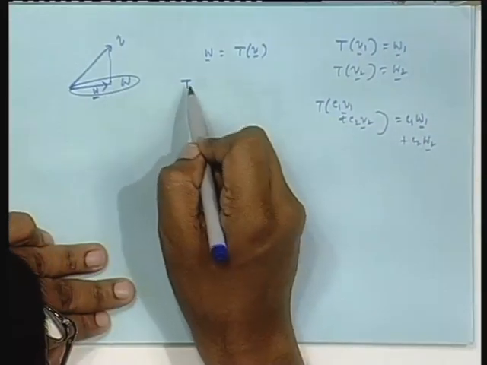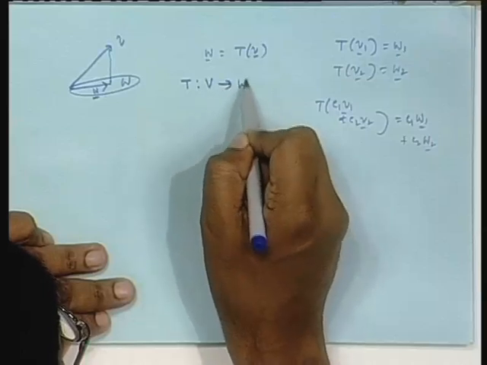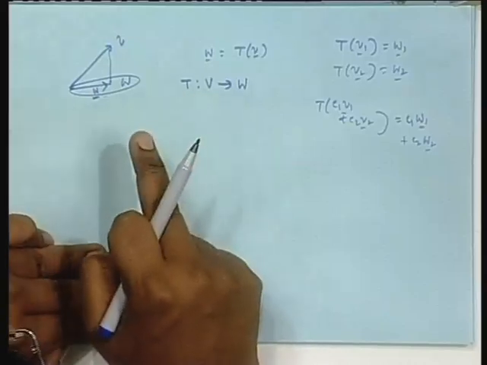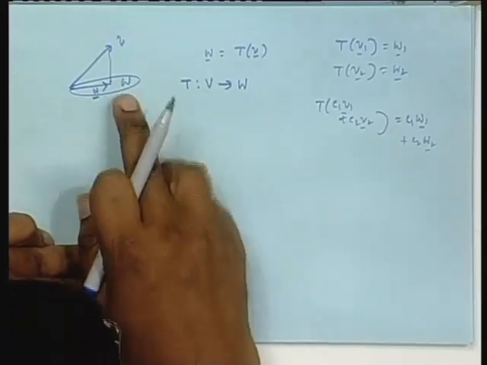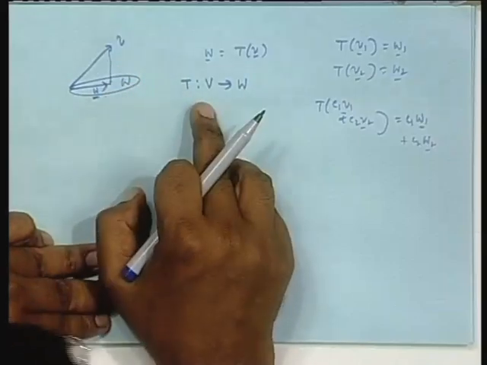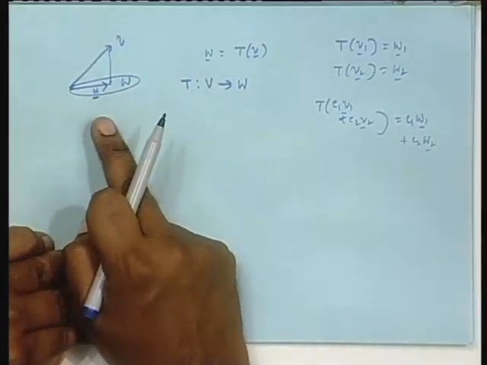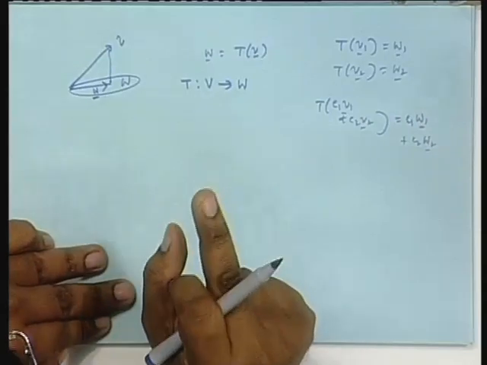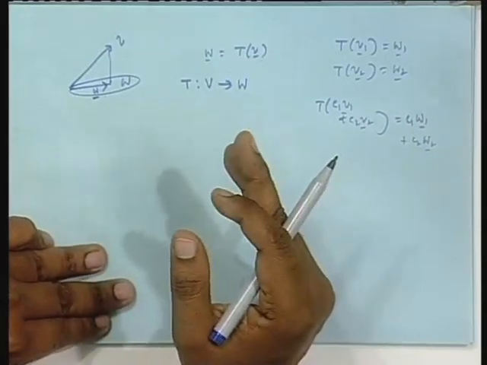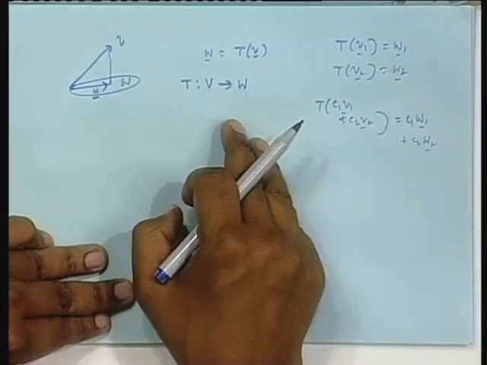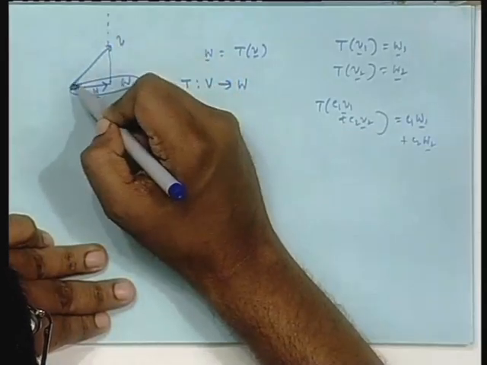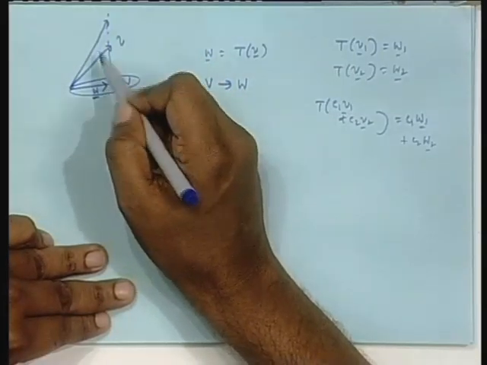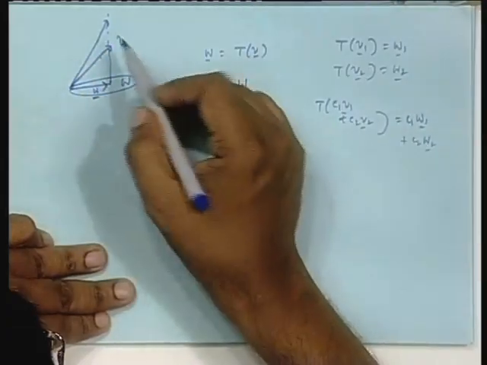So, T is actually kind of a projection, T is an operator from V to W, is it not? What does T take? T takes any vector from the vector space V. That could be in W, that could be outside W, but it is always in V. But what it gives you is always part of W only. So, it takes any vector from capital V and gives you something from W. You can see it is a many to one transformation, because W is contained in V. Suppose you take a line from here, you take another vector, these two projections will be the same. Geometrically you can see, and in the abstract sense also you can see, it is a many to one transformation.